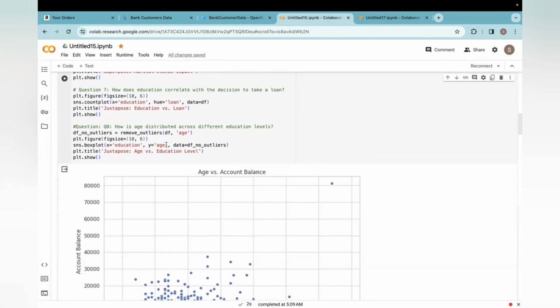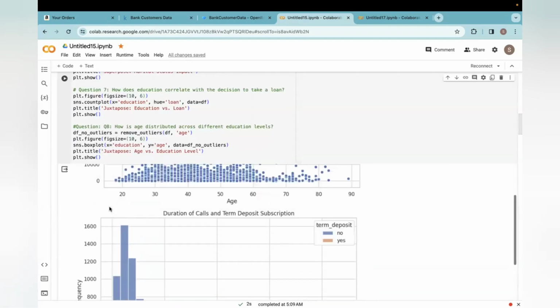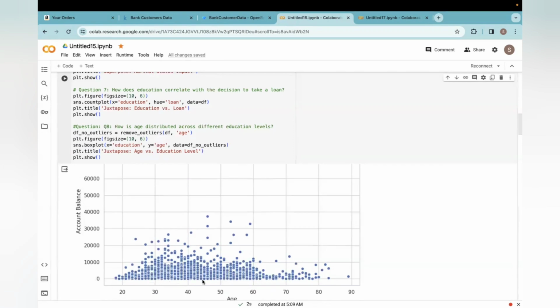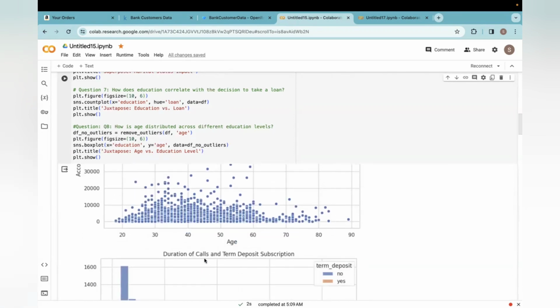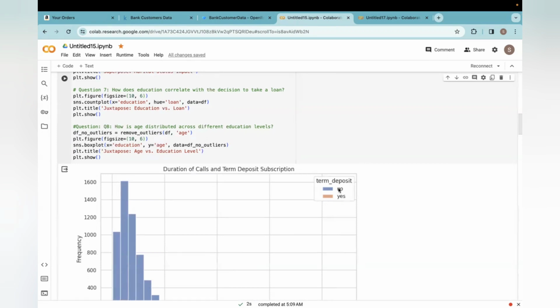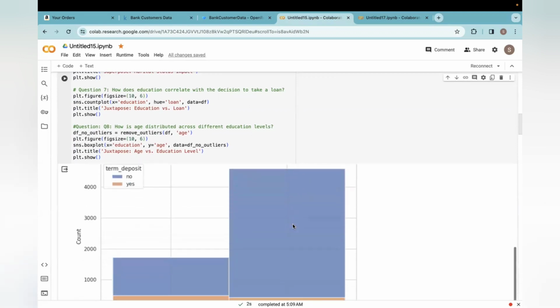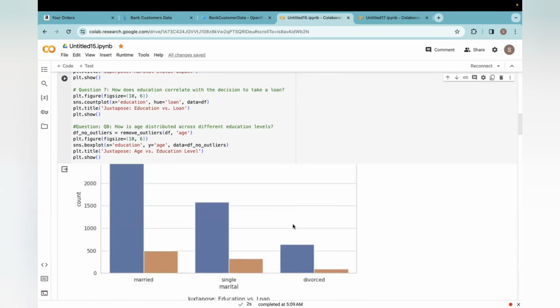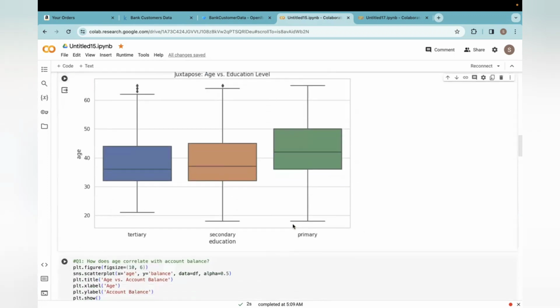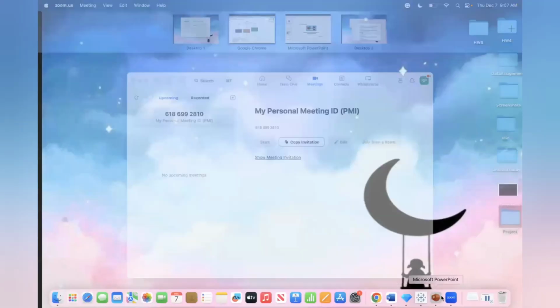So this is the code which I used for representing all these questions into the charts. These are the respective charts, and this is the scatter plot where I included age and account balance. And this is a stacked bar chart which includes the term deposit, with blue color as no, and orange color as yes. These are all the graphs which are made. And coming to the next slide.